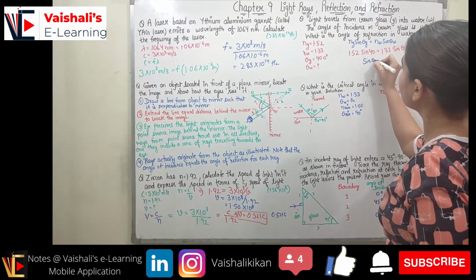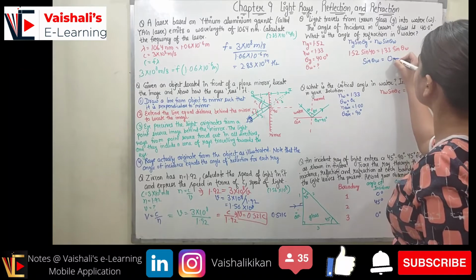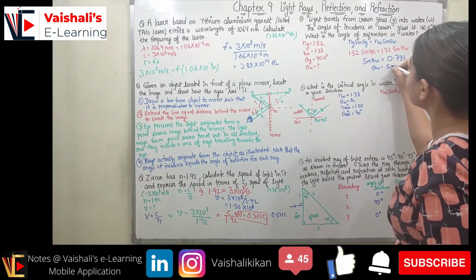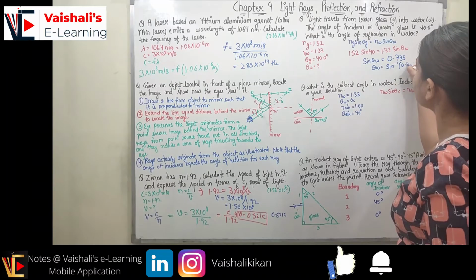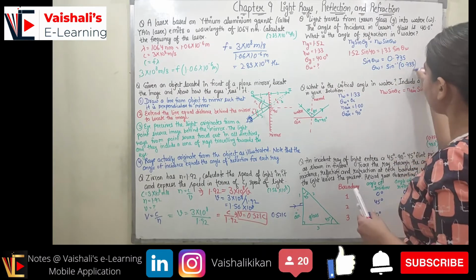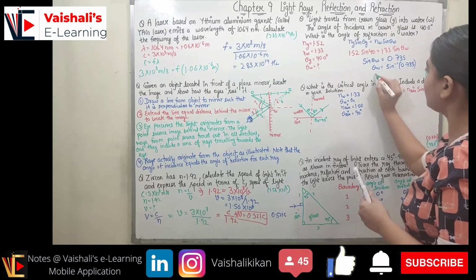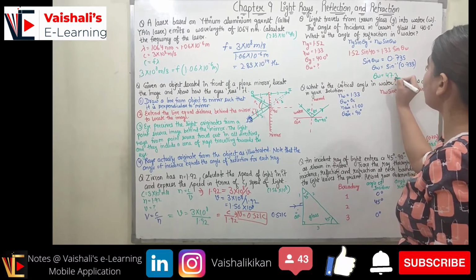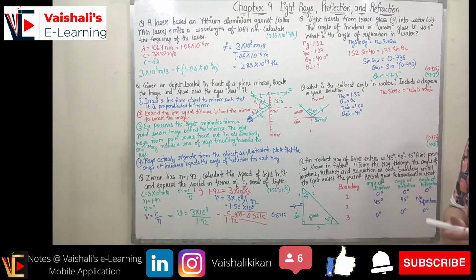So sin of theta W will come out to be 0.735 and theta W will be sin inverse of 0.735. When you calculate it with the help of the calculator, theta W comes out to be 47.3 degrees. So this is the angle of refraction in water.